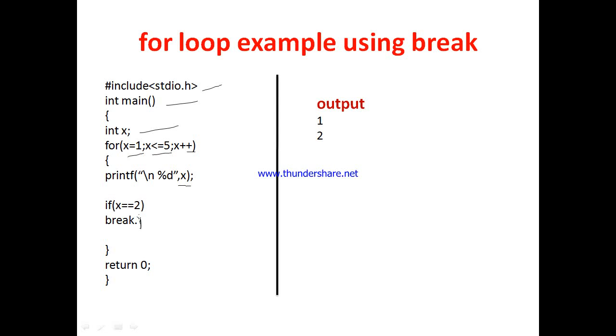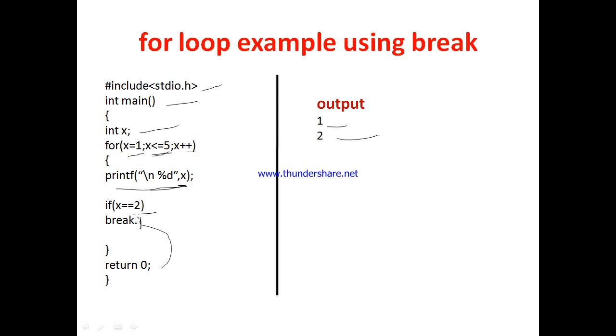Okay, now here when x becomes 1, 1 is less than 5, the value of x is printed, that is 1. Now 1 plus 1 becomes 2, 2 is less than equal to 5, true, printf, 2 is printed. Now here 2 is equal to 2, break is encountered, the loop is terminated, and directly return 0 is encountered. So here just the values 1 and 2 are printed.